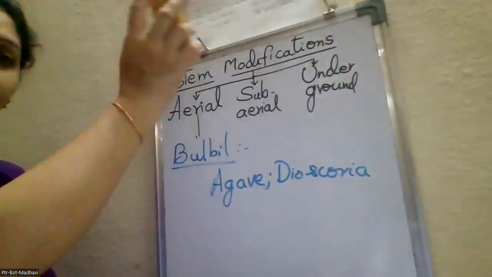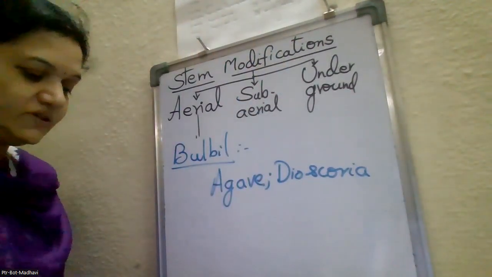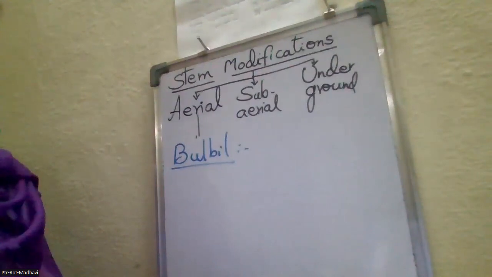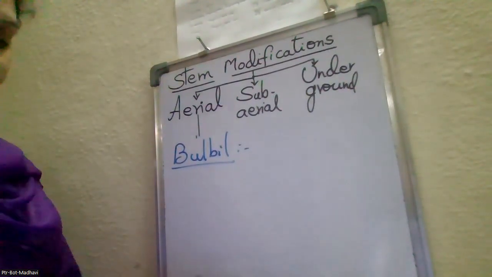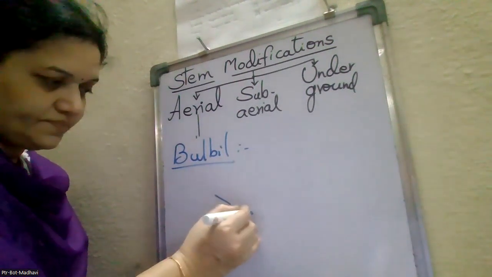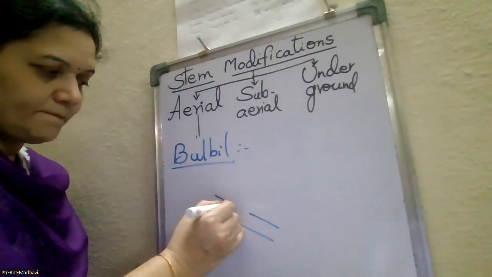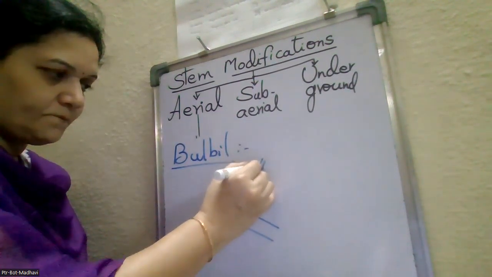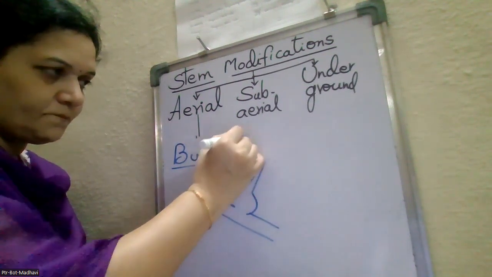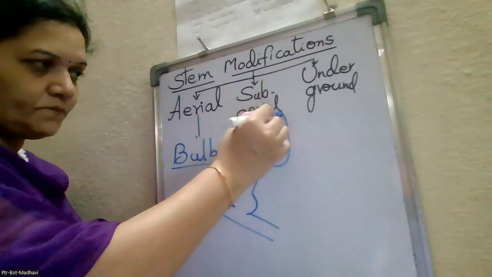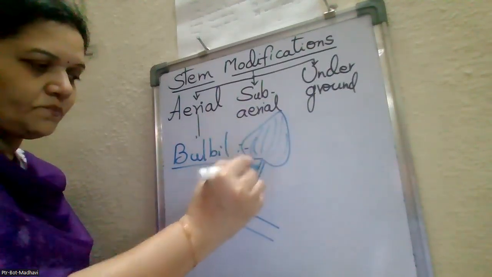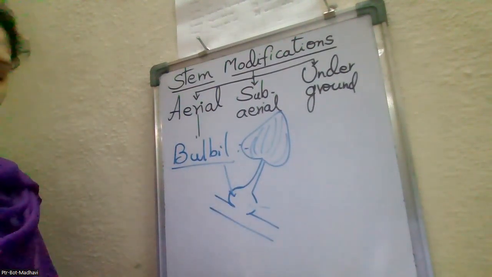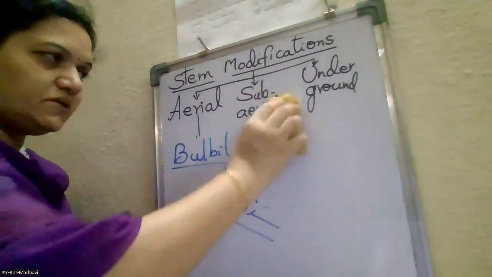Okay. So aerial stem modifications were over. So here the diagram for the bulbil. And then we have to draw the diagram. This is the bulb. Done. Over. Okay. Now subaerial stem modifications.